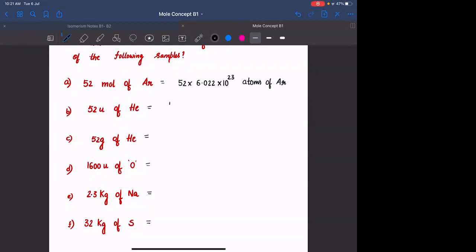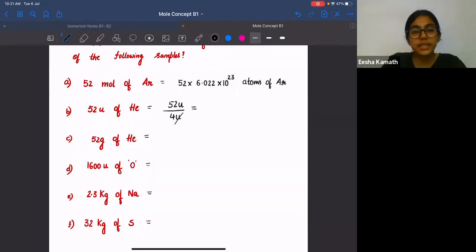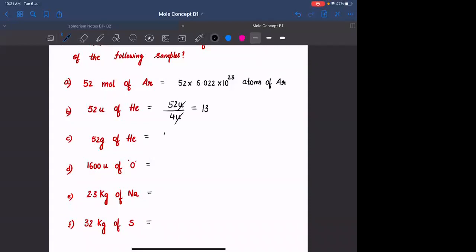52 AMU of helium. Sample mass, which is 52 U divided by atomic mass is 4 U. Answer कितना हो गया? 13 atoms. This is 52 grams divided by 4 AMU. You cannot solve it if you are dividing it by AMU.